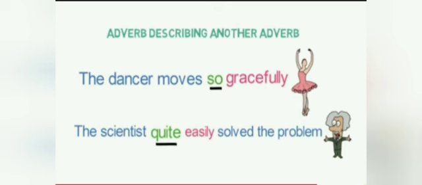The dancer moves so gracefully. The scientist quite easily solved the problem. Gracefully is already an adverb, but so is added to gracefully. So is also an adverb and gracefully is also an adverb. So here you see an adverb can modify an adverb. In the second sentence it is the same thing. Easily is already an adverb, whereas quite is added with this and it modifies easily, the adverb.